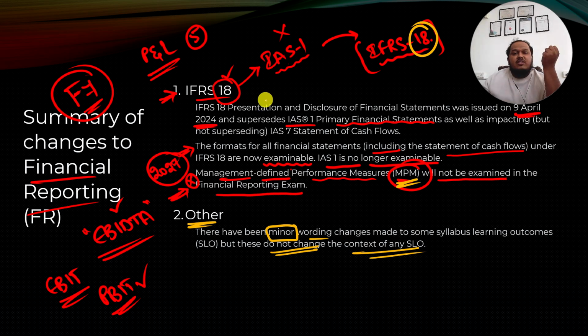So this is a major change in the FR syllabus in the last 7 to 8 years, or maybe we can consider 1 decade. In the last decade, the major overhaul is the introduction of IFRS 18 into the syllabus. So this is an important one for you guys.